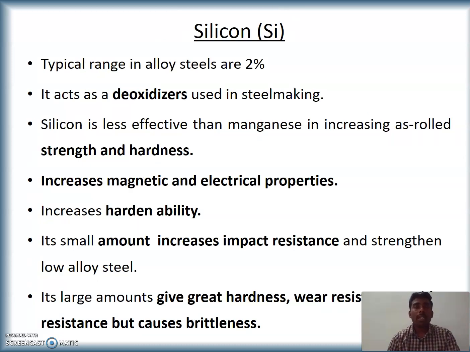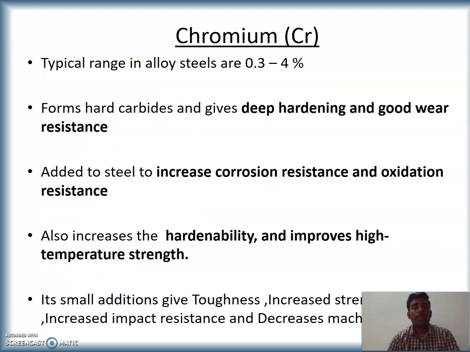Next alloying element is silicon. Its typical range in alloy steels is 2%. It acts as a deoxidizer used in steel making. Silicon is less effective than manganese in increasing as-rolled strength and hardness. Silicon increases magnetic and electrical properties. Silicon increases hardenability, and so on.